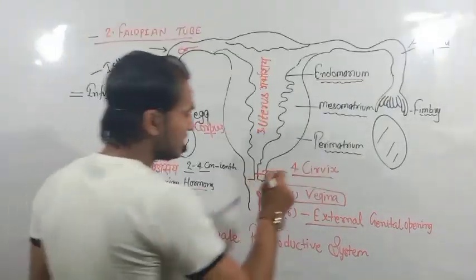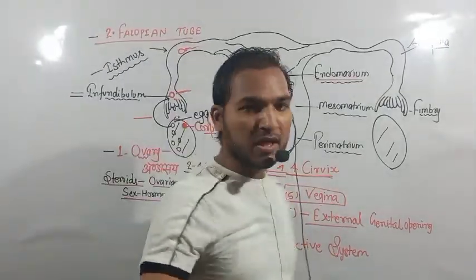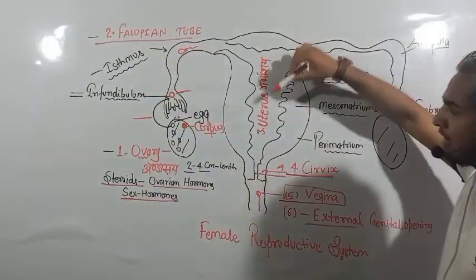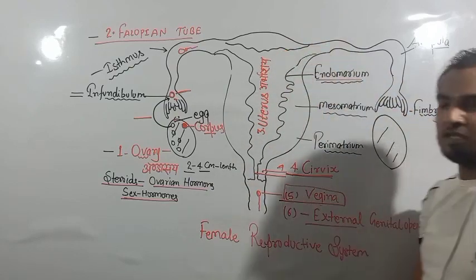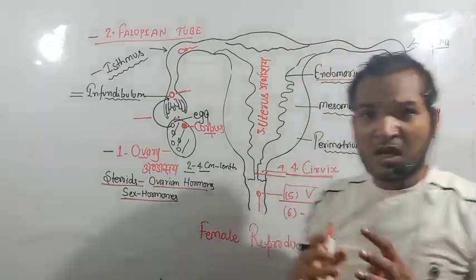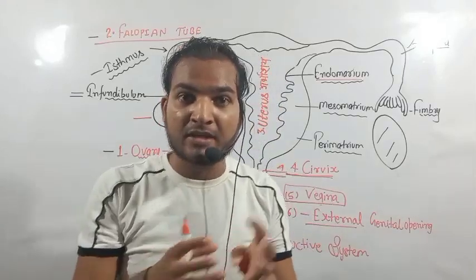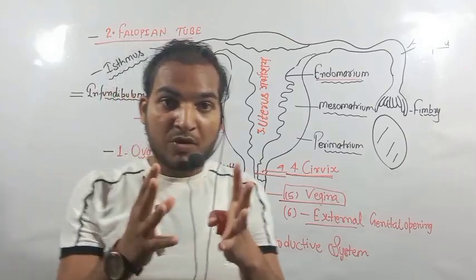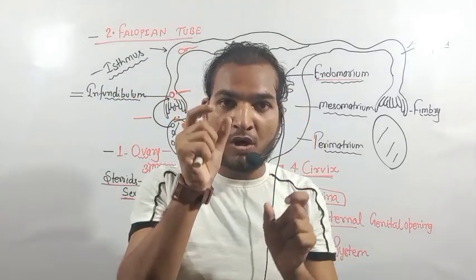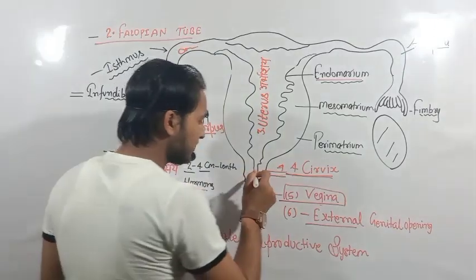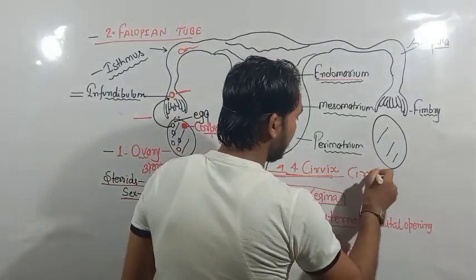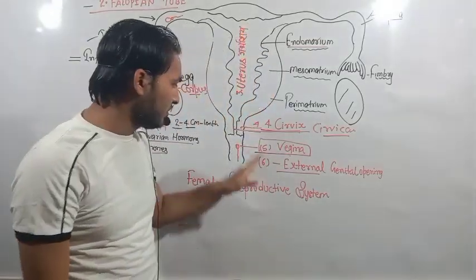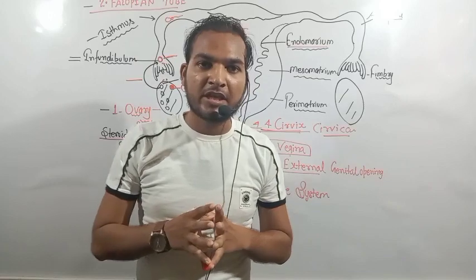Now the fourth portion is the cervix. The first portion is the ovary, second is the fallopian tube, third is the uterus, and fourth is the cervix. The cervix is the gate of the uterus. The cervix has a small tube-like structure which is called the cervical canal.